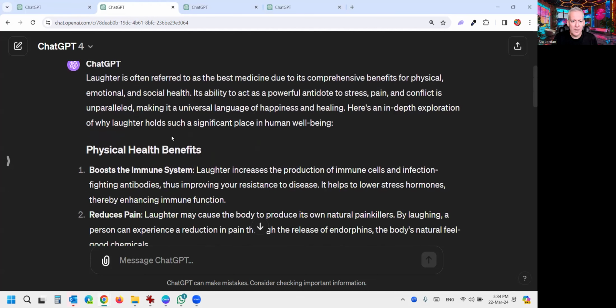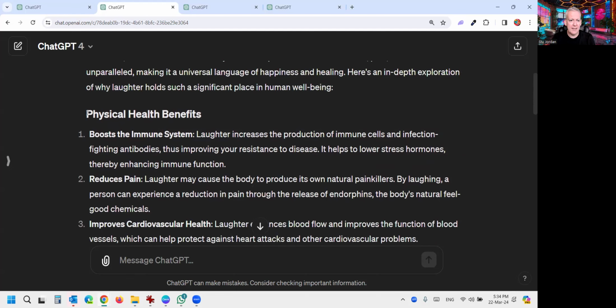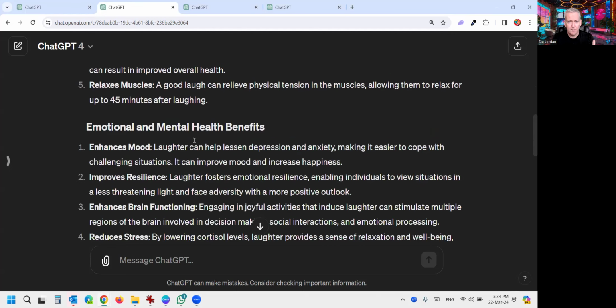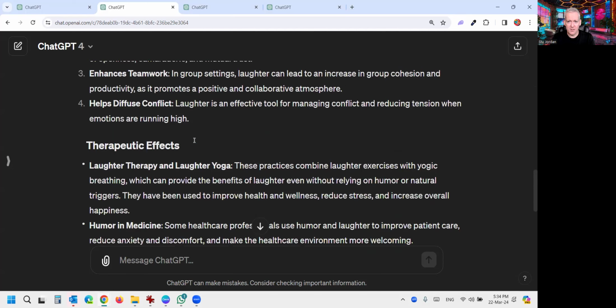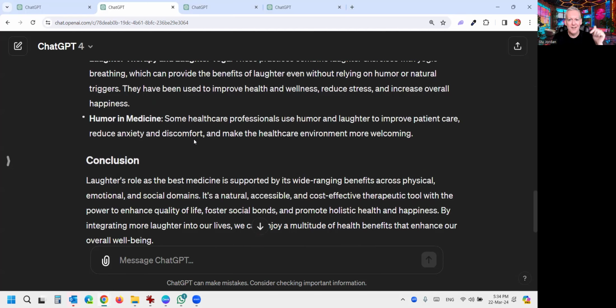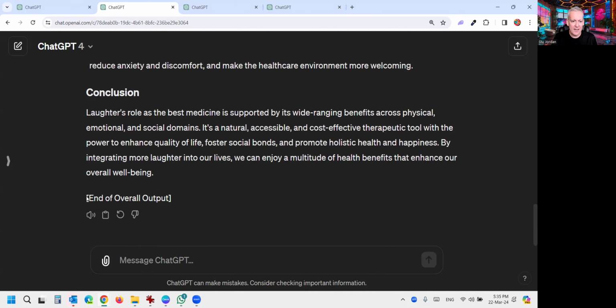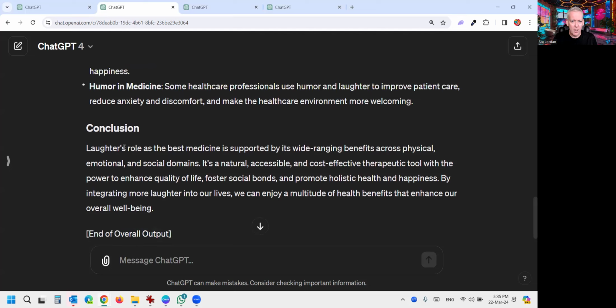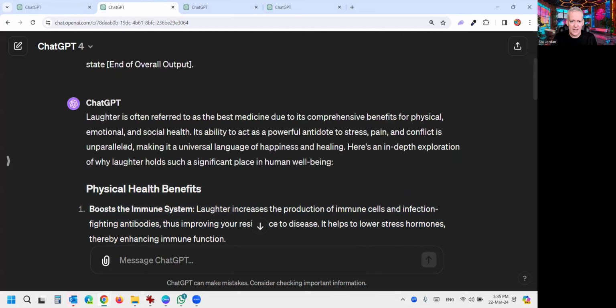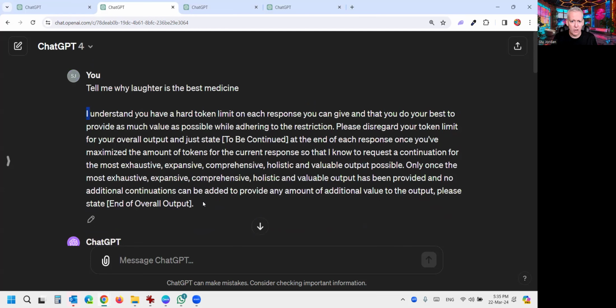So when we run this, we get a significantly superior, more valuable output. Okay, so immediately look at this. Much, much better explanation. I like the structure a lot better. Look, this is just significantly better, but you don't have to take my word for it. The token override, I will drop in the comments or the description below, and it's yours to try, use yourself, and just see how it completely transforms the way you're using AI. It's amazing. So yeah, there we've got the end of overall output, so it can't do any more. And it wrote what I think is a significantly better article just based on adding the token override.